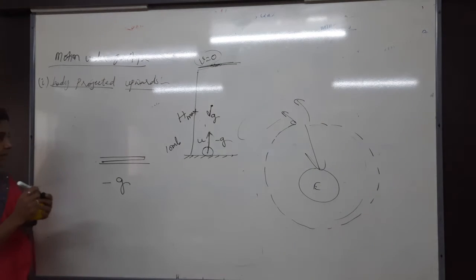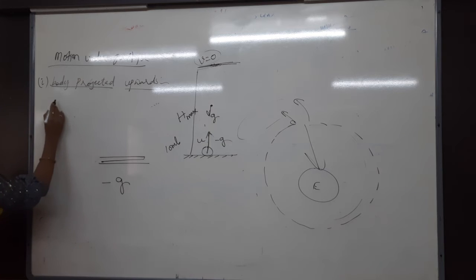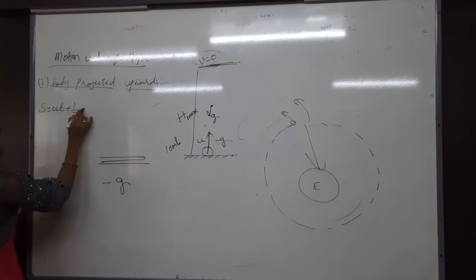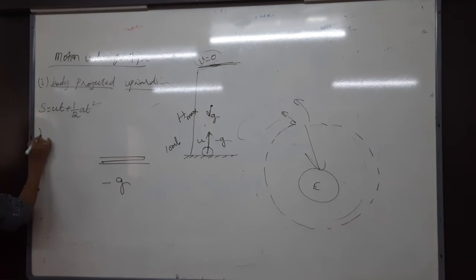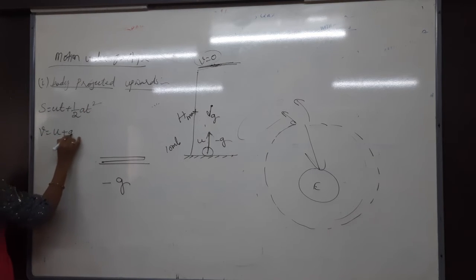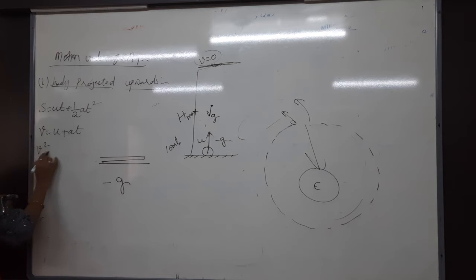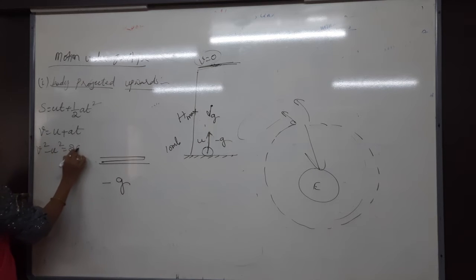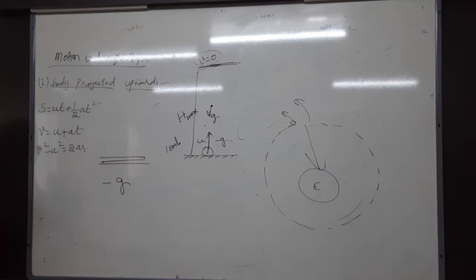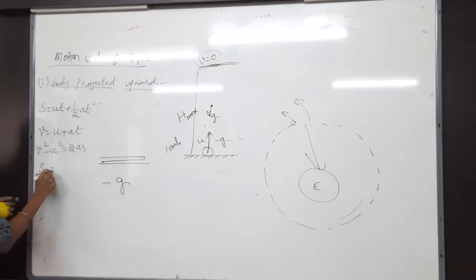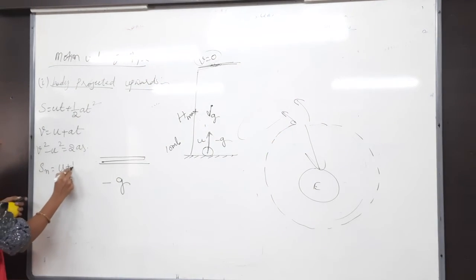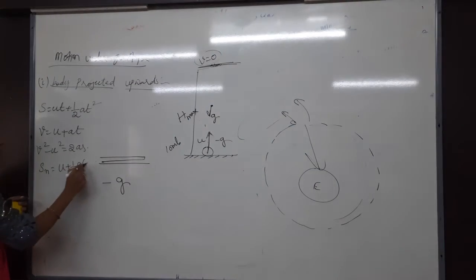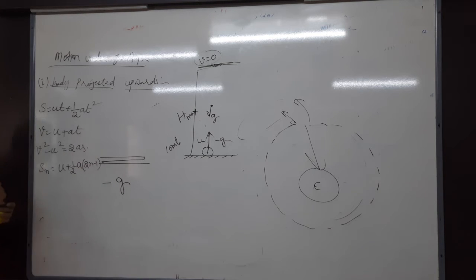So here the basic kinematical equations are: s equals ut plus half at square in general; v equals u plus at; v square minus u square equals 2as; and displacement in the nth second, Sn equals u plus half a into 2n minus 1.